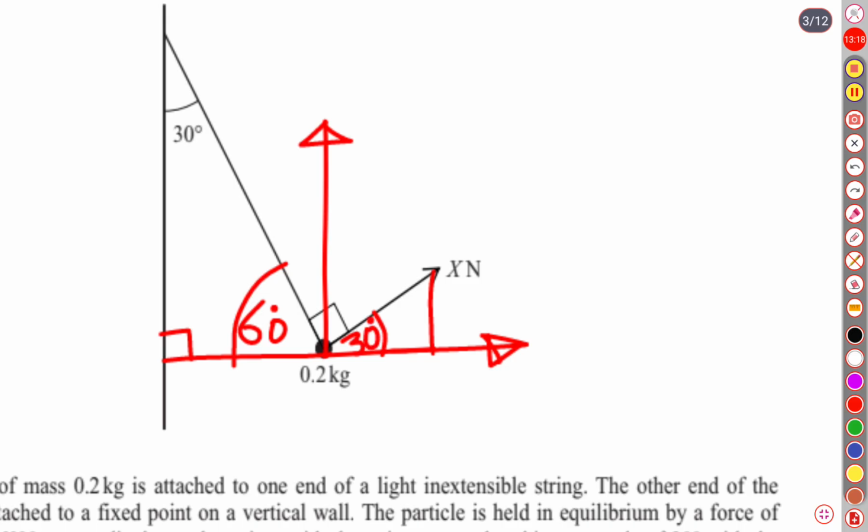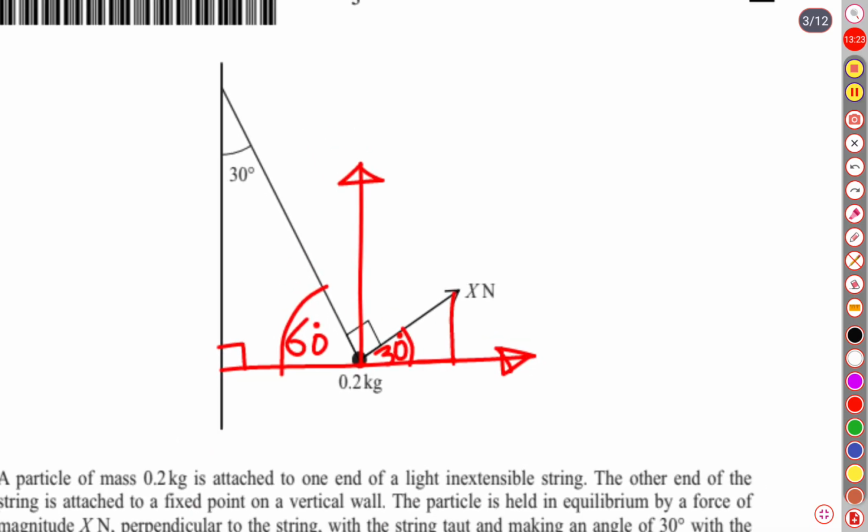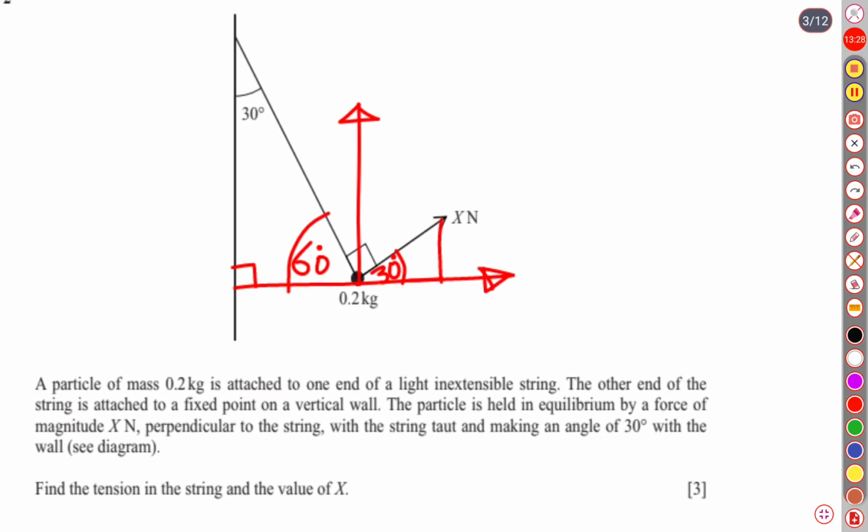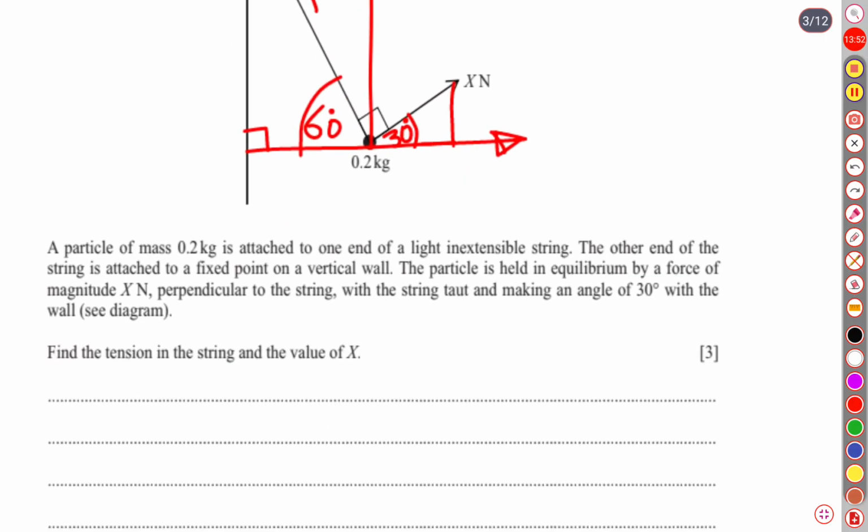30 degree. Well, this is our scenario, and the system is in equilibrium. For finding the missing value of tension, this is our tension, tension acting in the string. We all know that for finding the magnitude or direction of forces, we always apply the most widely used concept, Newton's law of motion.